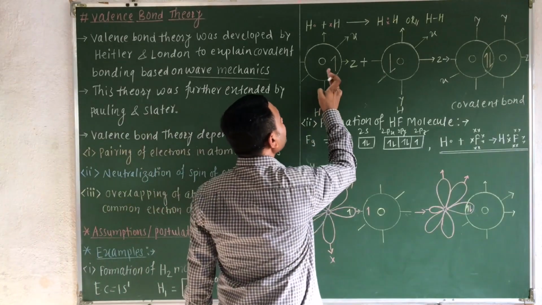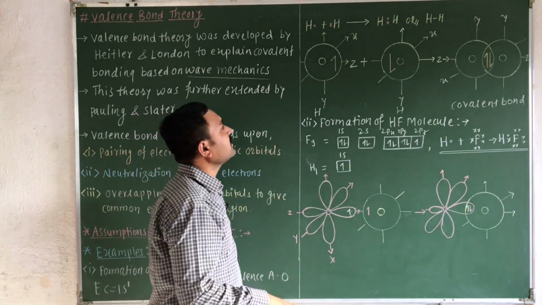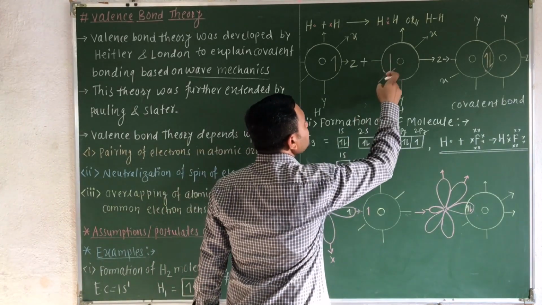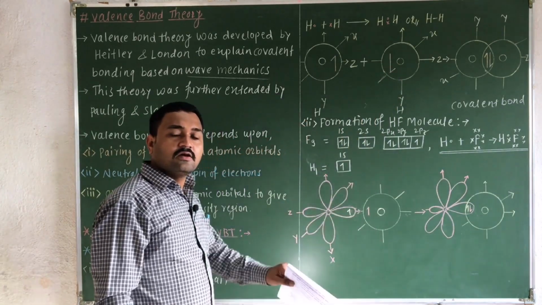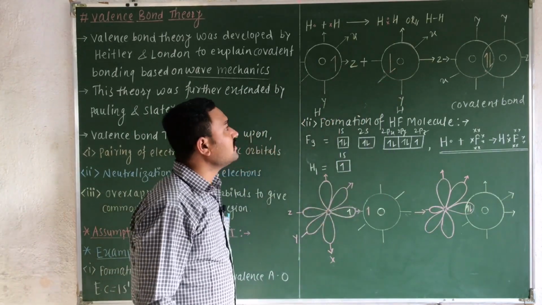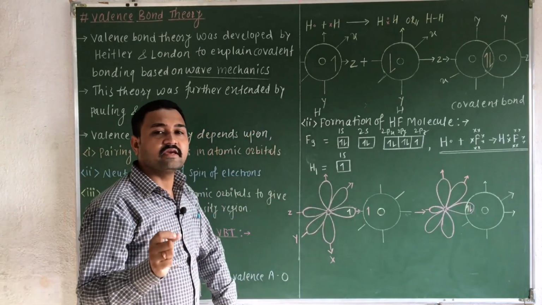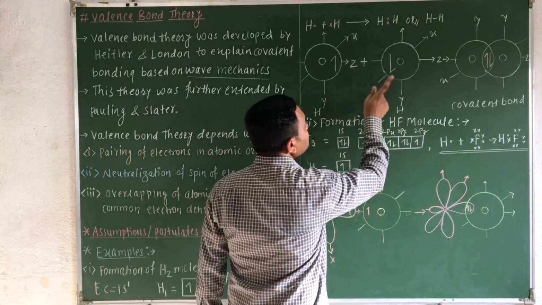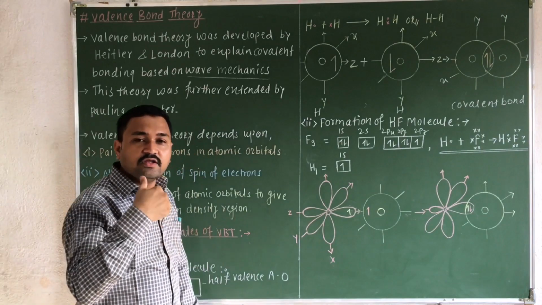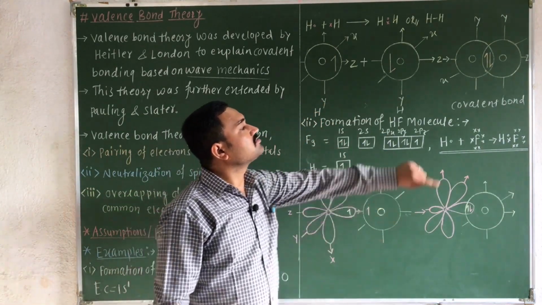Here the spin is in the upward direction, rotating in the clockwise manner. Here the spin is in the downward direction, which we consider as the anti-clockwise direction. So each valence atomic orbital must contain an unpaired electron with the opposite spin. Then only will the overlapping of atomic orbitals take place, which leads to the formation of the covalent bond.